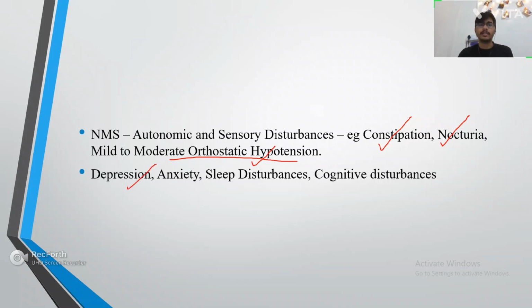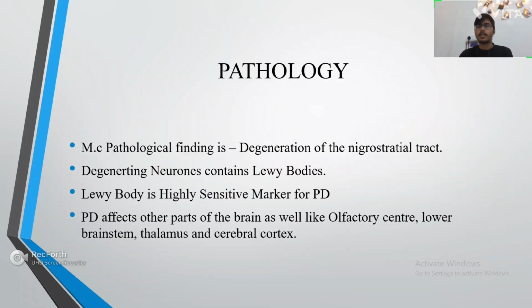The sensory disturbance will also be present, like depression, anxiety, sleep disturbance, and cognitive disturbance may be seen in the patient. Now, what is the basic pathology of a Parkinsonian patient? So, it is a disease of the basal ganglia, dysfunction of the basal ganglia. So, there is a degeneration which is seen in the nigrostriatal tract.